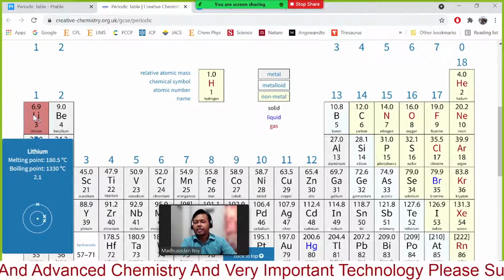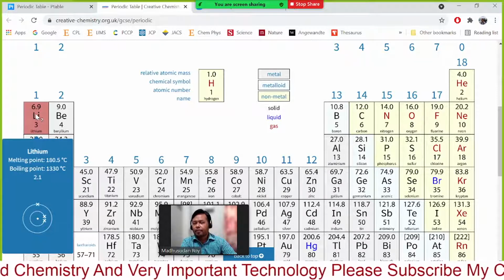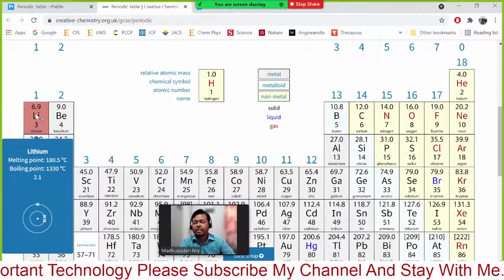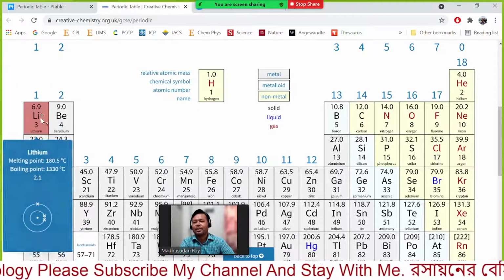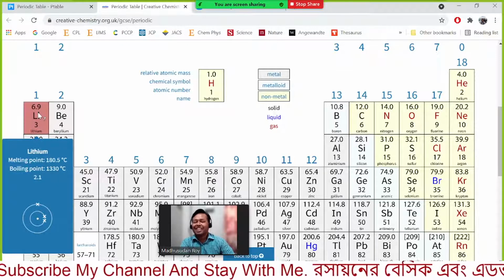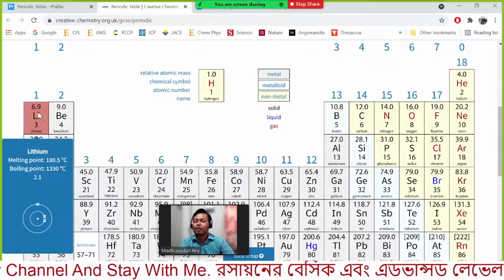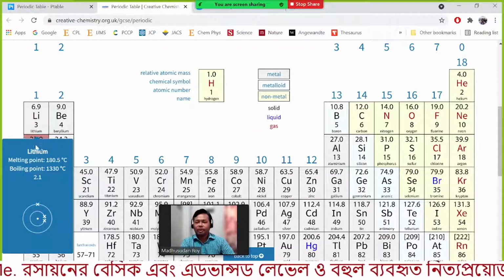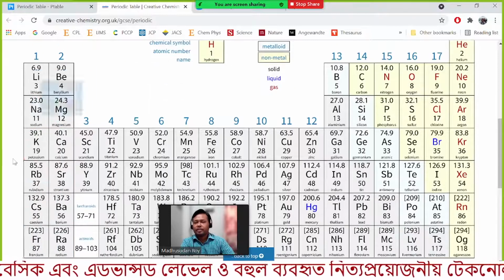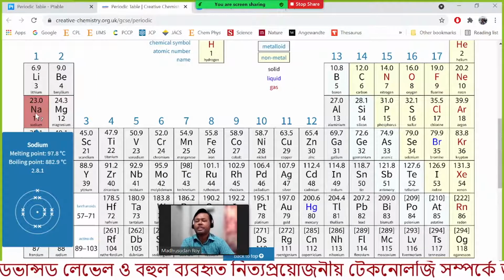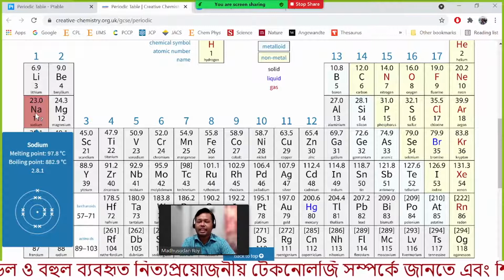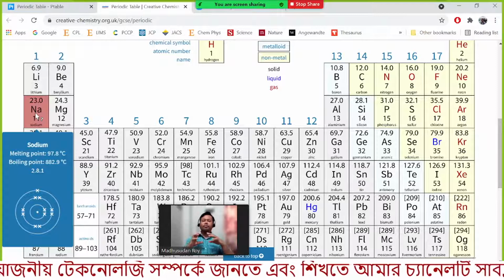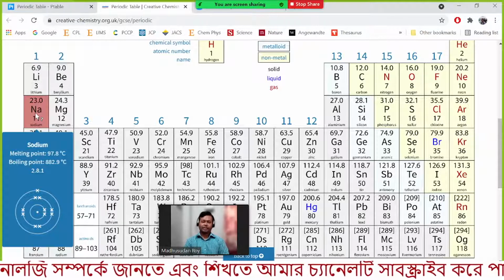Lithium has 2 electrons in the first shell and 1 electron in the second shell. For sodium, you can see in the first shell it has 2 electrons, in the second shell 8 electrons, and in the third shell 1 electron.